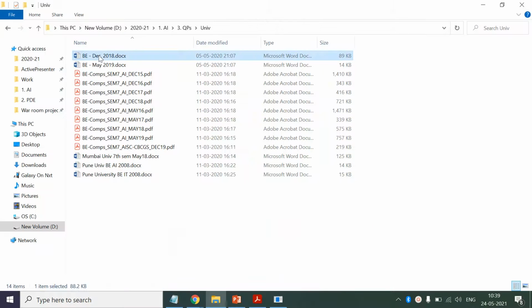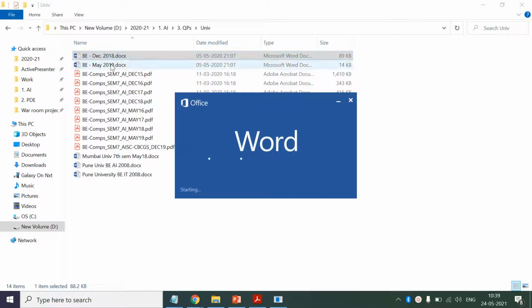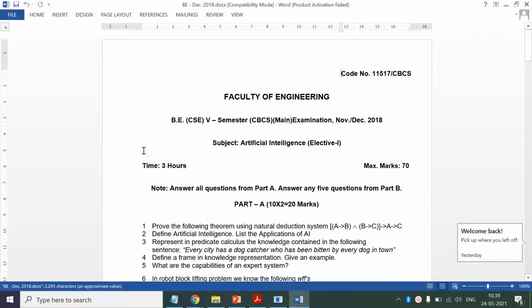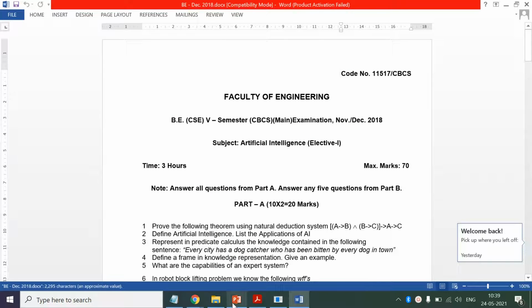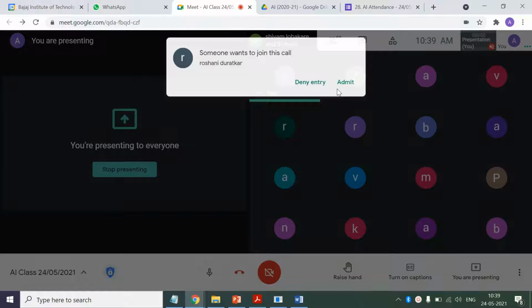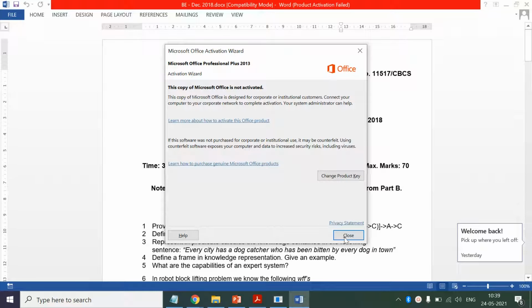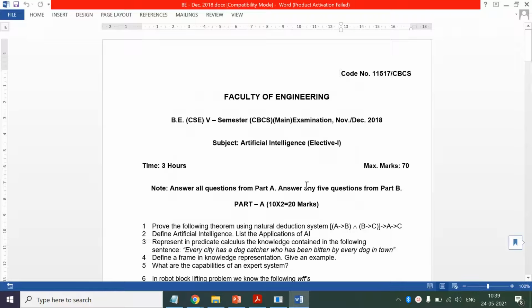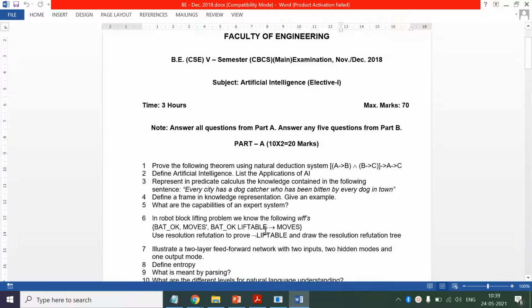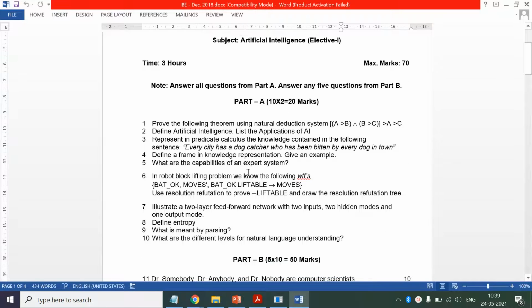So we'll start with this question paper. Previously we have solved questions based on propositional logic. So this is the 2018 paper. Now see here, we have this question.